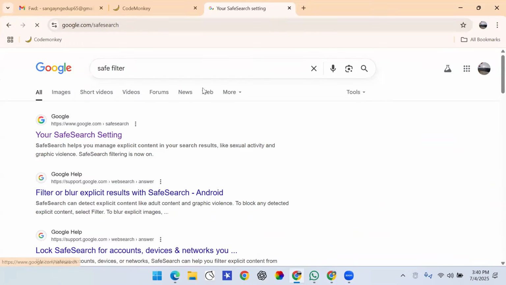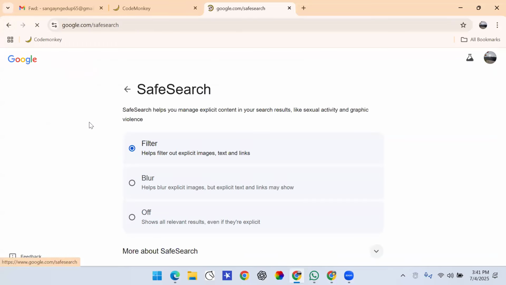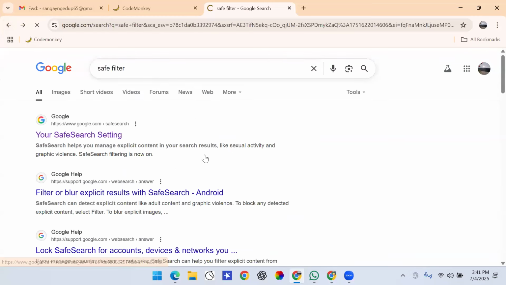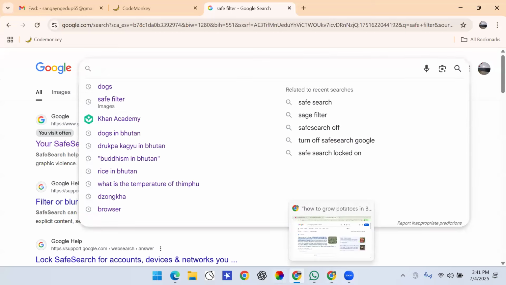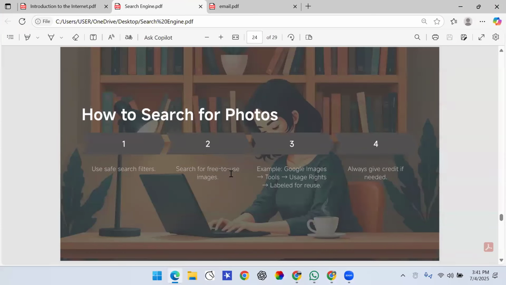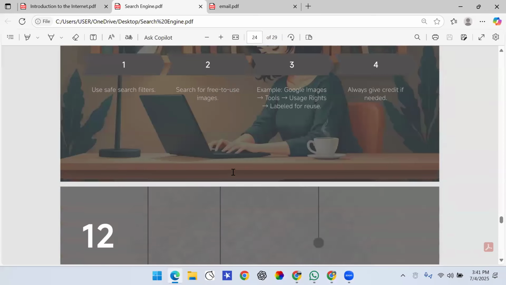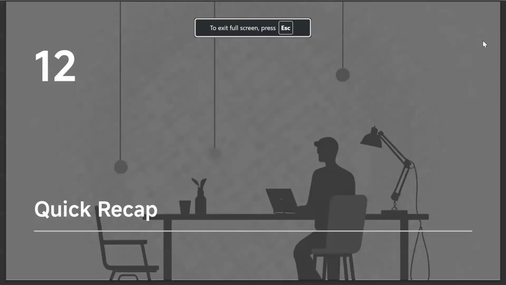So you can go to this website over here, Safe Search, and you can turn on this filter so that when you search for images, if they have anything to do with violence or sexual activity, Safe Search will blur them and will not allow you to see them. So this is how you can search for photos safely in your search engine.